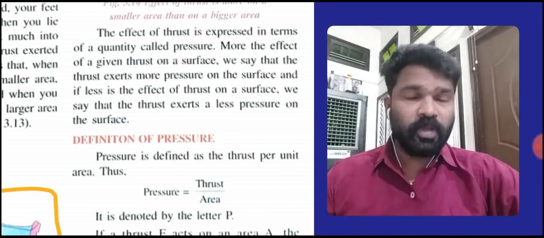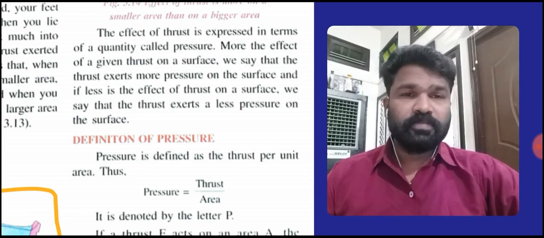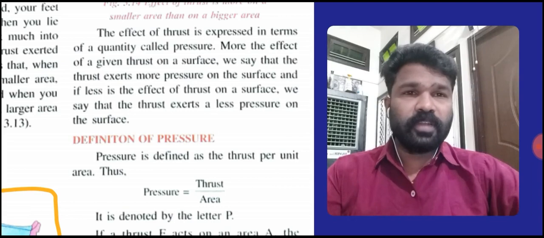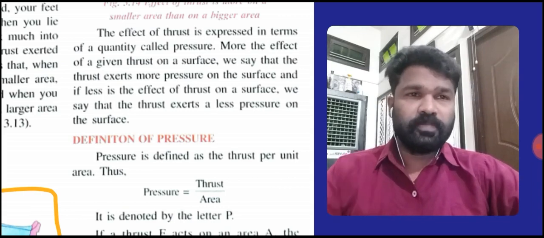If the effect is more, then the pressure applied there is more. If it is less, the pressure is less.